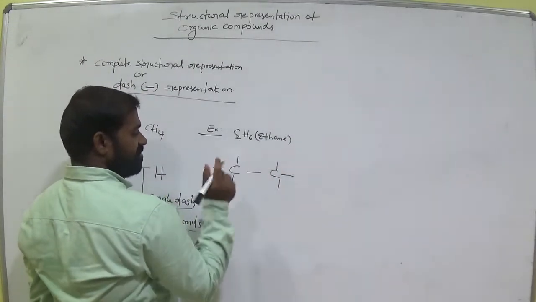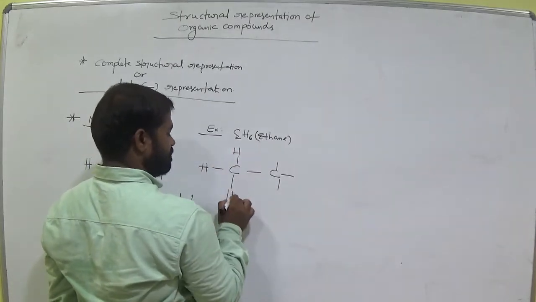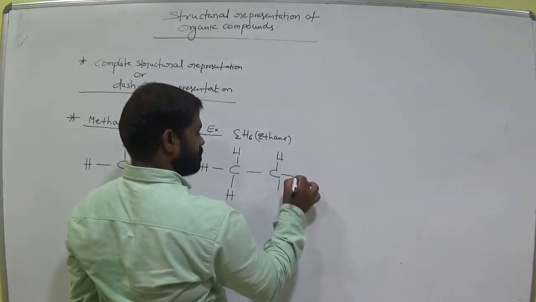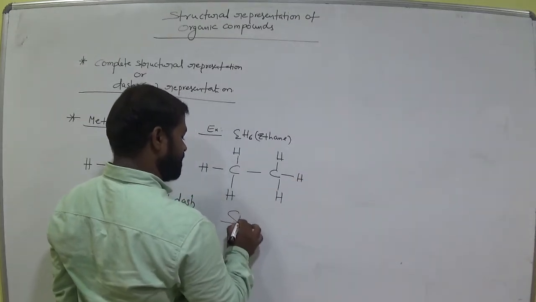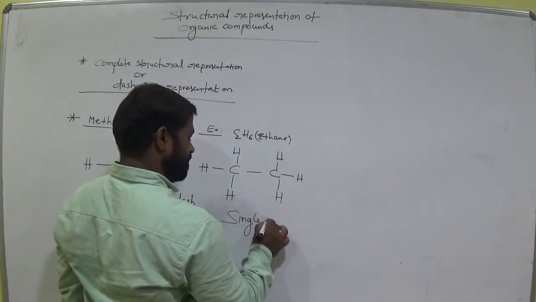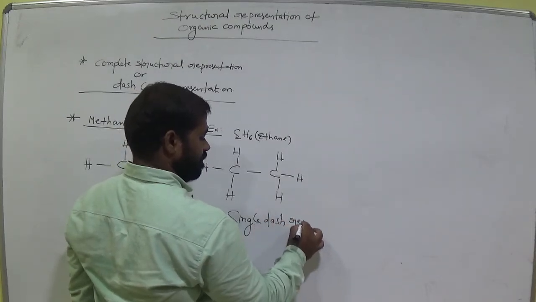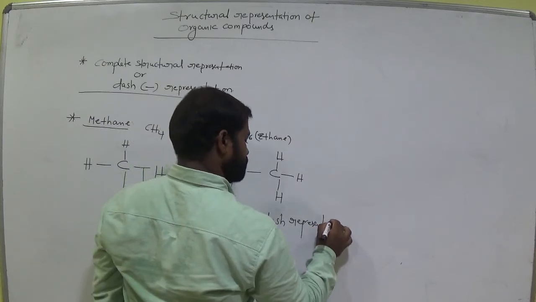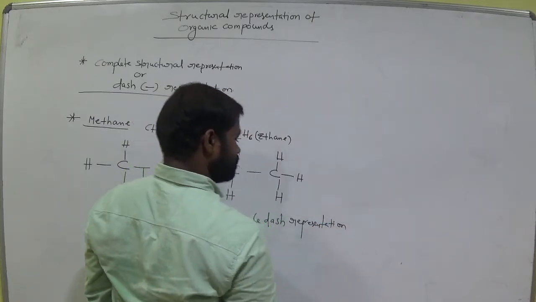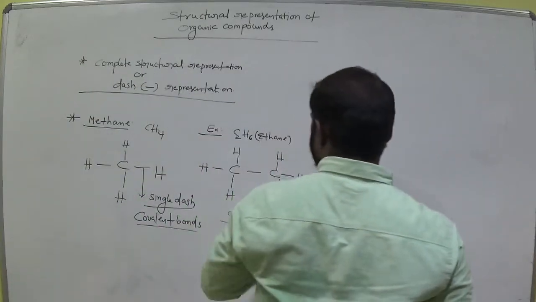How many hydrogens do we have? 3 hydrogens. Okay. Single dash representation. Is it clear, all of you, up to ethane?